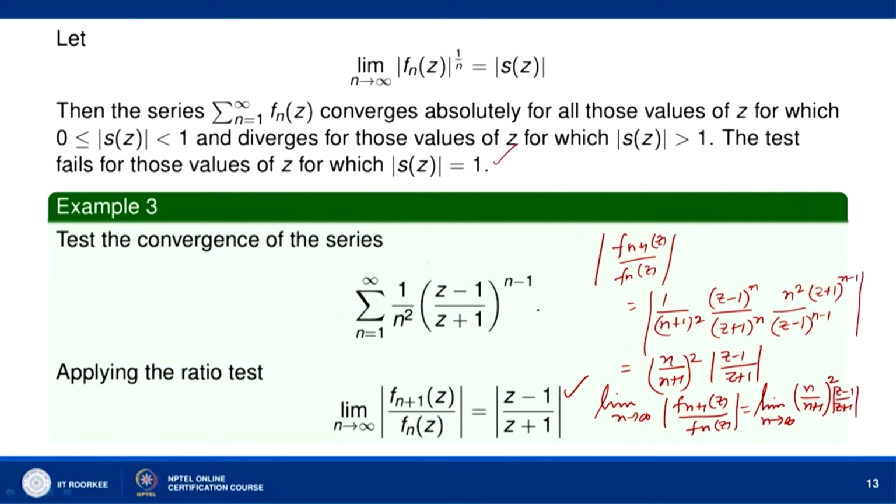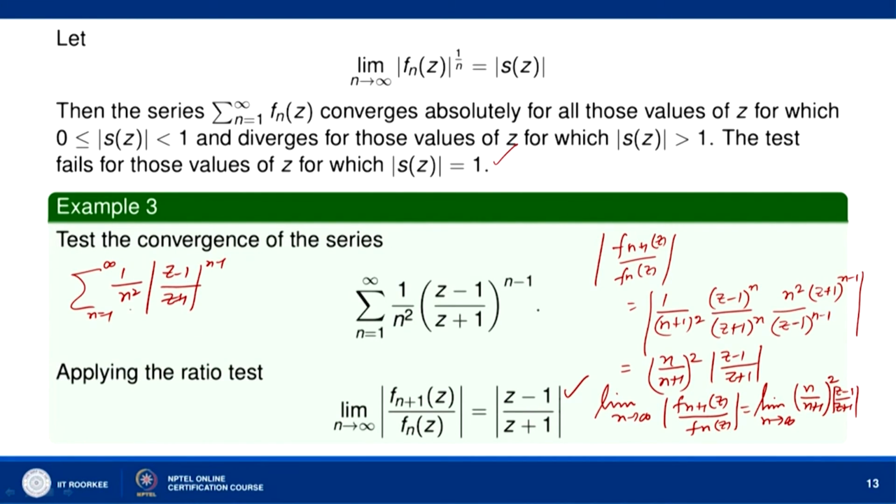So, if you take the modulus here, let us consider the series of absolute values, sigma n equal to 1 to infinity 1 by n square mod of z minus 1 upon z plus 1 raised to the power n minus 1. Okay.